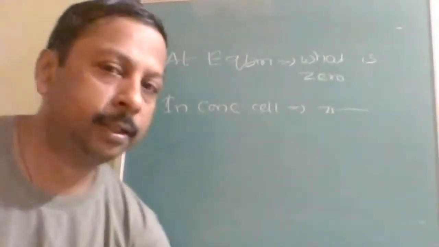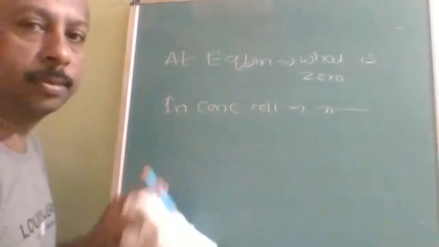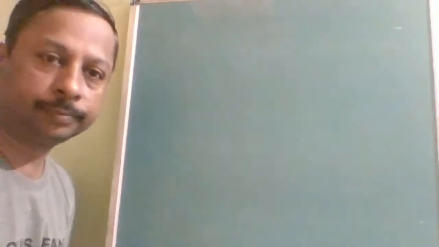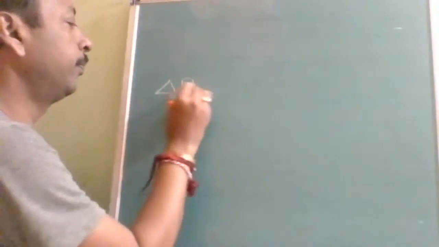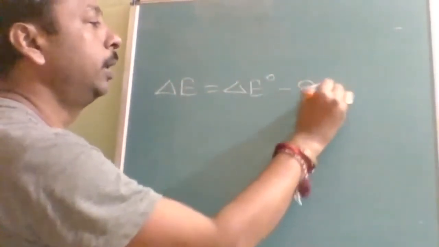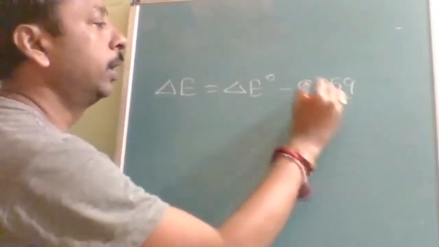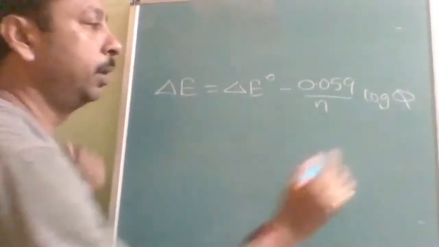Listen. In the Nernst equation, there are two similar terms which can be zero. I am clearly giving the idea of when to make which one zero, because of this small confusion people are losing marks. Delta E is equal to delta E naught minus 0.059 upon n log Q, product upon reactant.